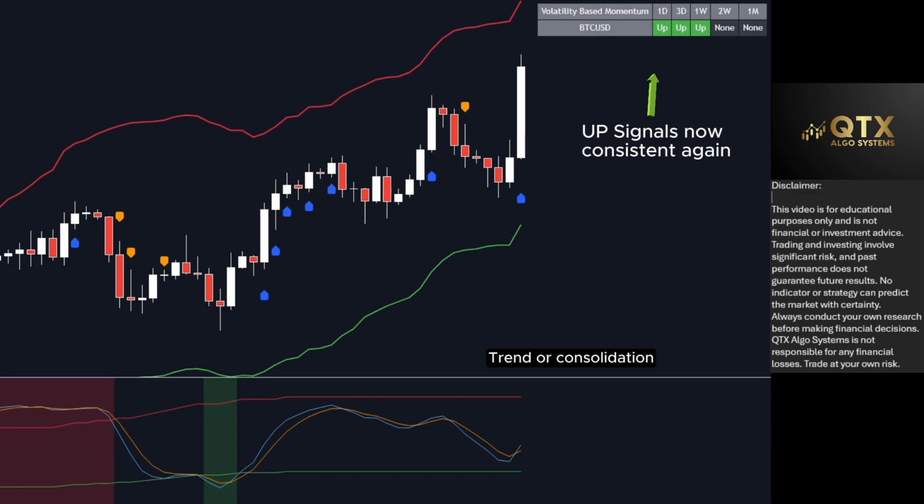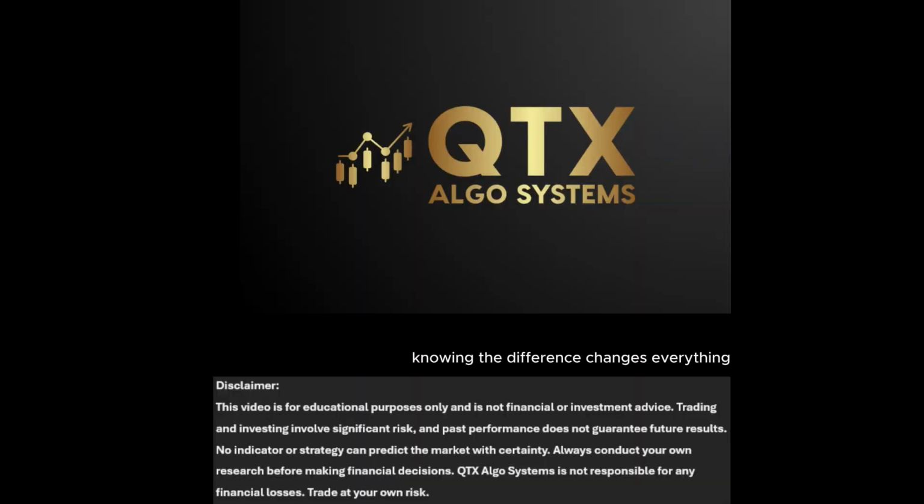Trend or consolidation. Knowing the difference changes everything. This is how confluence between multiple tools helps filter the best trades and avoid unnecessary risks.